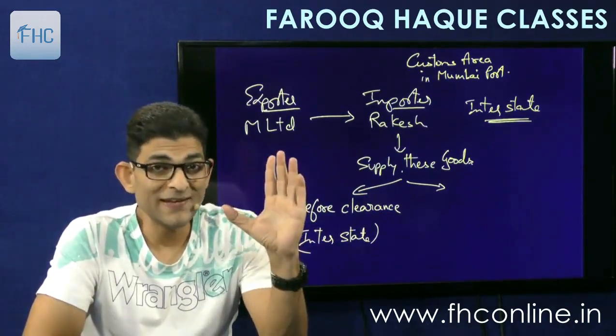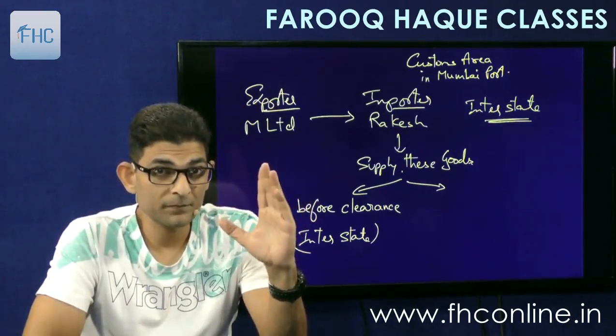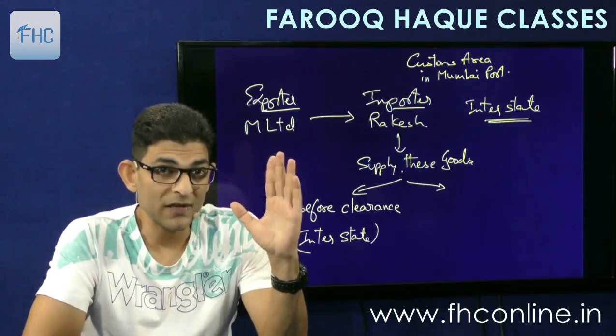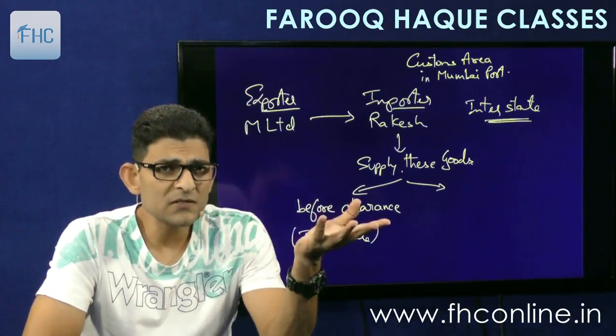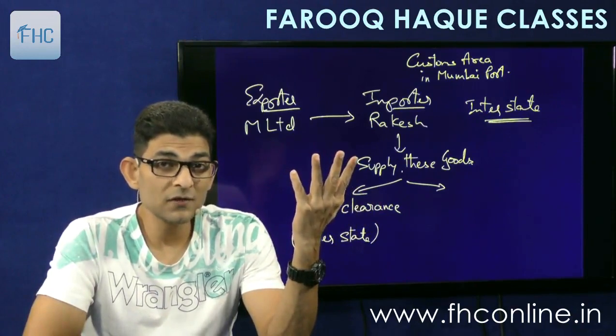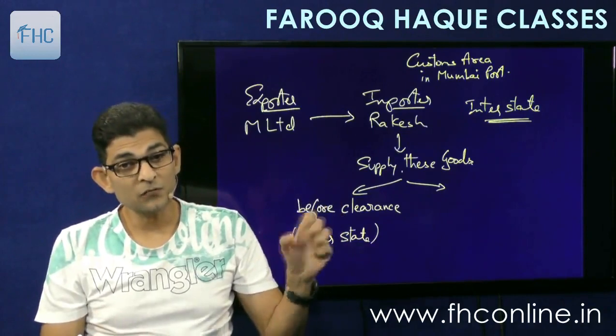So there is bill of lading. Bill of lading is the document of title when the goods come by ship. If they come by aircraft, then it is airway bill. So these are documents of title. So what he can do is, he can transfer this document of title to anyone else. Then that other person will come tomorrow and clear the goods if he wants to. So this happens by transferring the document of title.